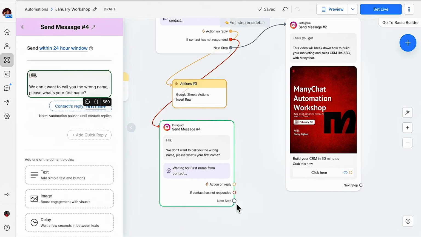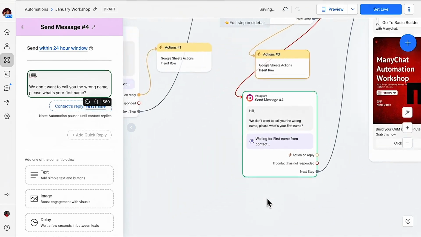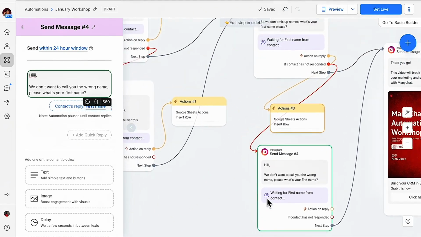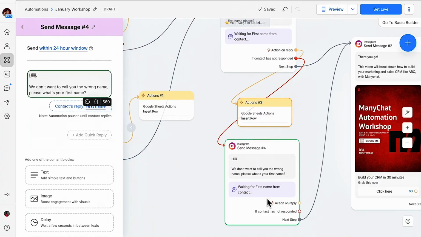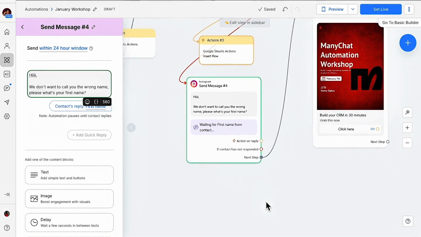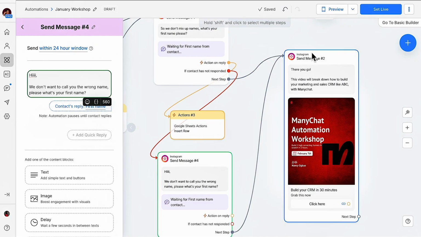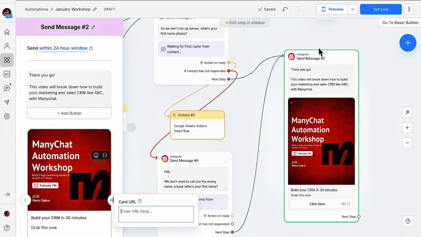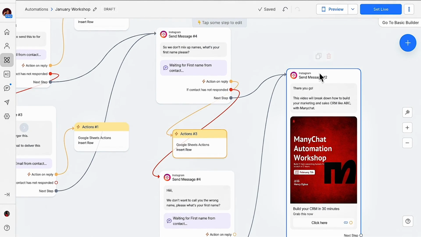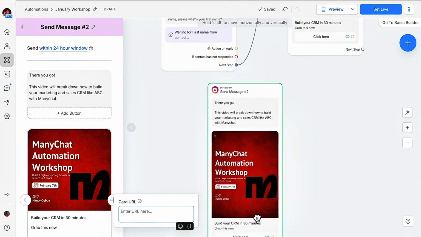Now, if they respond, this is the next step. Okay? If they don't respond, we leave them alone again. If you are somebody who is trying to maximize every single person who, because now we have a CRM, comes to your DM, right? You can just duplicate this, bring it down.